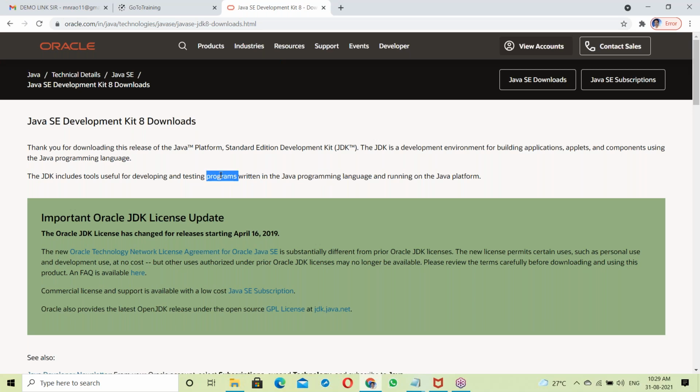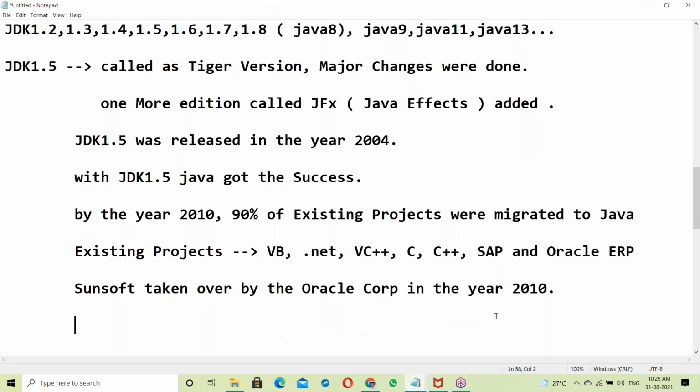I have downloaded the software from the Oracle Corporation because I have an Oracle account from our company. Our company has provided Oracle accounts, so using that account, I have downloaded it. I can share that software with you. Don't worry about the Oracle Java software, I can share it with you.